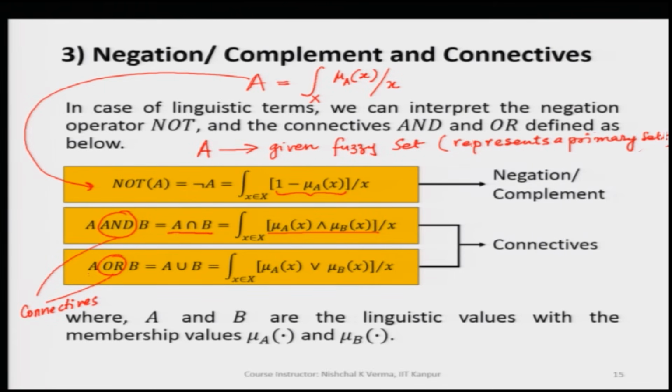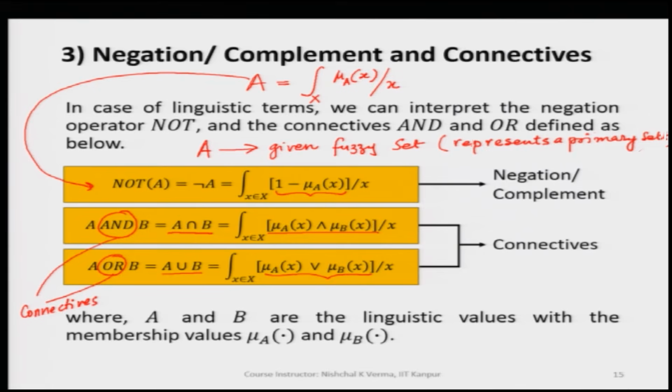Similarly, when we connect A and B by OR, we take the union of A and B, and we use the max sign in place of the min sign. So, we connect both membership functions of A and B like this: we take the max of mu A of x and mu B of x, which you can see here. And please note again that the generic variable values x remain unchanged.